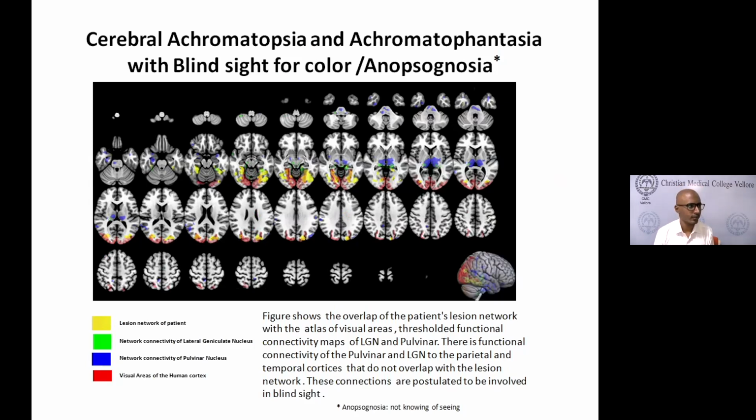So how does this happen? Even though the primary visual cortex is not there, information regarding color, movement, or perception is reaching the other visual association areas, bypassing the primary visual cortex. Anatomically, people have studied this using rabies virus tracers, and they found that the lateral geniculate directly goes to area MT, and it can bypass the primary visual cortex. So you can subconsciously perceive movement even though you don't consciously perceive it. But there's hardly any data for